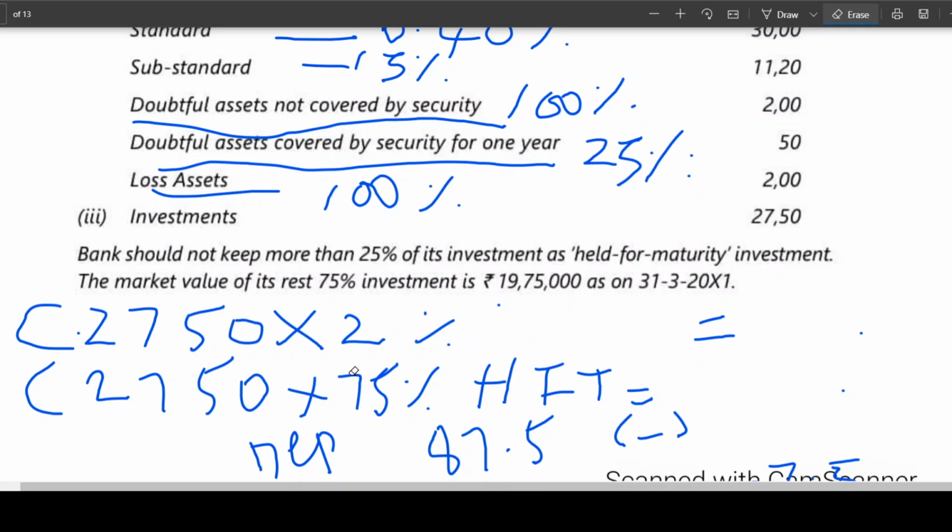I hope you might have gone through the format, all of you. Bit lengthy. This is the final accounts, the last part of it.